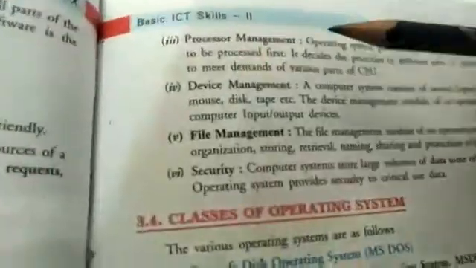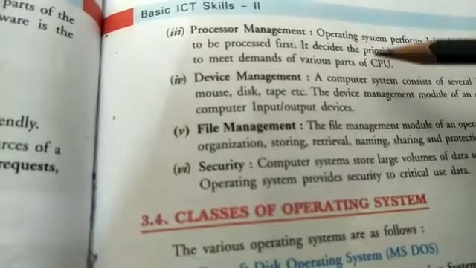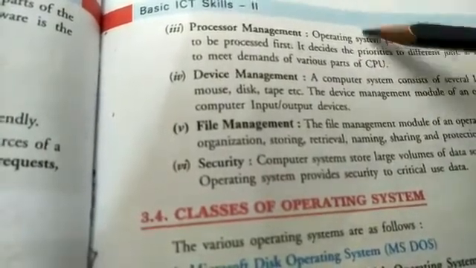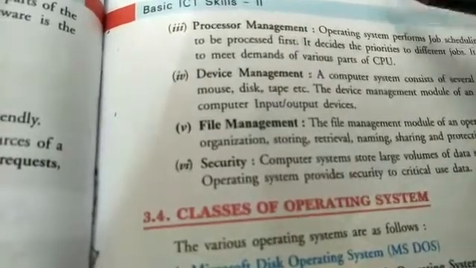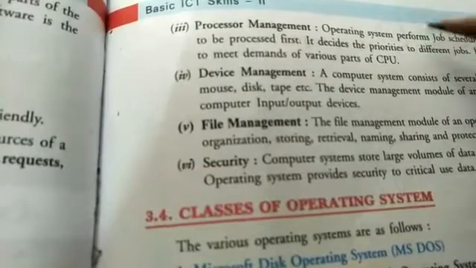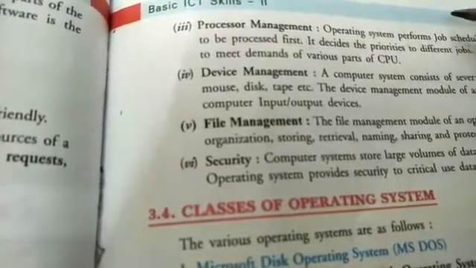Next is processor management, means at a time a number of processes enter in a system, then operating system will manage the processes. Suppose at a time 10 processes enter in a system, then operating system makes a schedule of these processes, which process will execute firstly and which one is next.